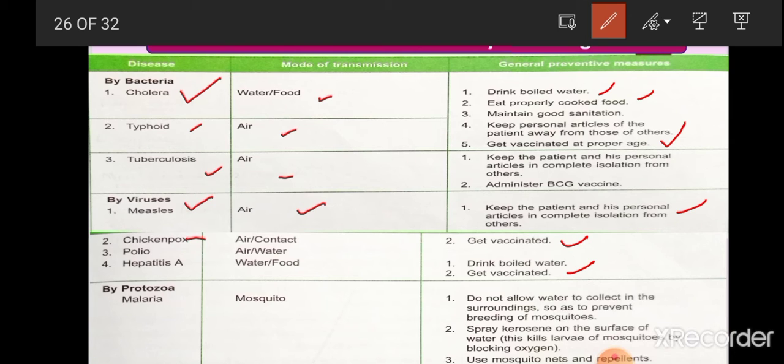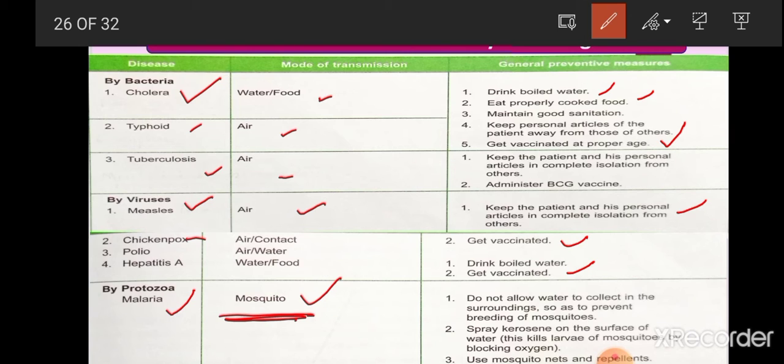The next one is diseases caused by protozoa. That is malaria. Malaria is a disease which is caused by one protozoan. The mode of transmission is the mosquito, because the mosquito is a carrier. The causal organism of malaria is Plasmodium. It is a protozoan. Four species of Plasmodium are responsible for the disease malaria.